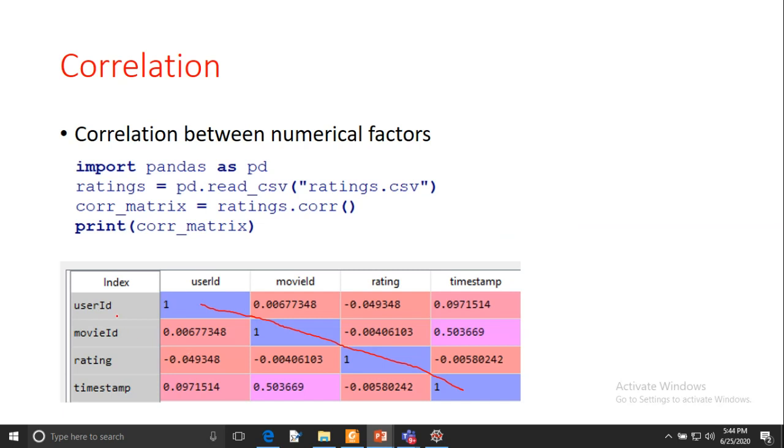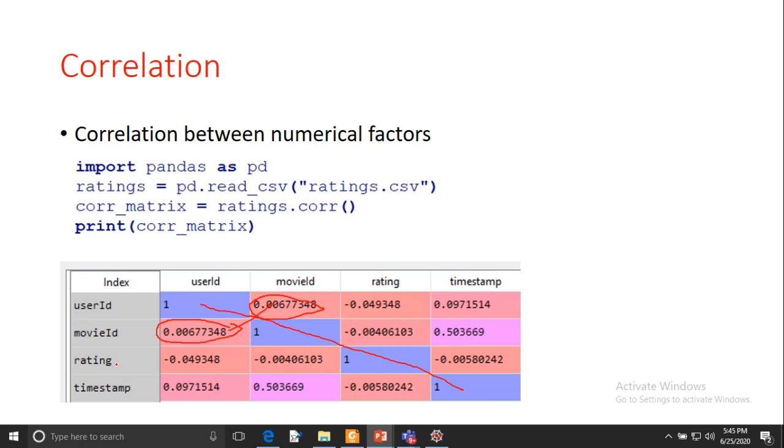Why? Because user ID with user ID has a correlation of 1. Always, the relationship between two same variables will have a correlation of one. But user ID and movie ID have a positive correlation, which is equal to 0.06, and you will also see this is the diagonal and it is the same.